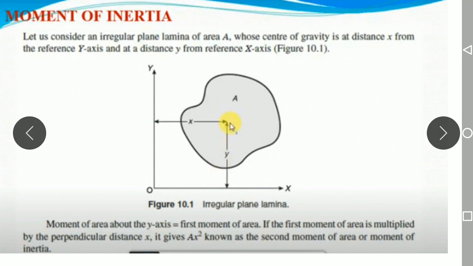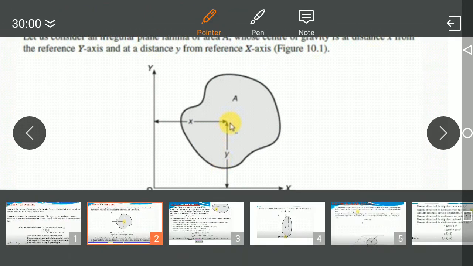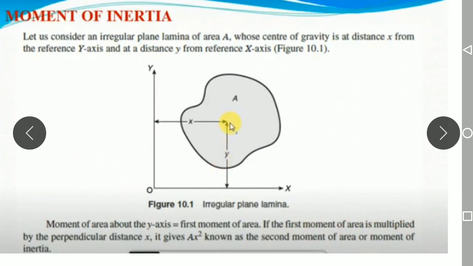So now you need to find the moment of inertia of this irregular body, that is, the moment of inertia about the y axis. The moment of inertia about this y axis is equal to what? The first moment area multiplied with the perpendicular distance. The first moment area is nothing but A into x. Again it is multiplied with the perpendicular distance x. Therefore it becomes A into x square. So A into x square is the second moment area of this irregular lamina.